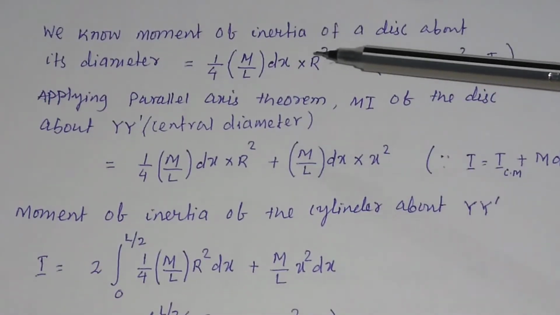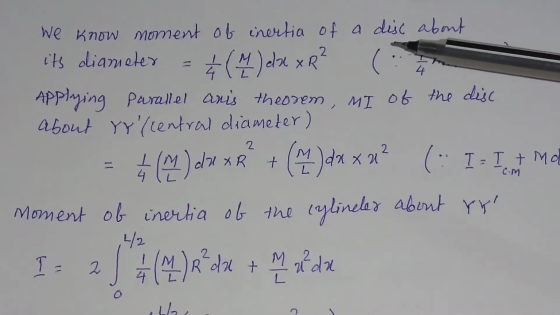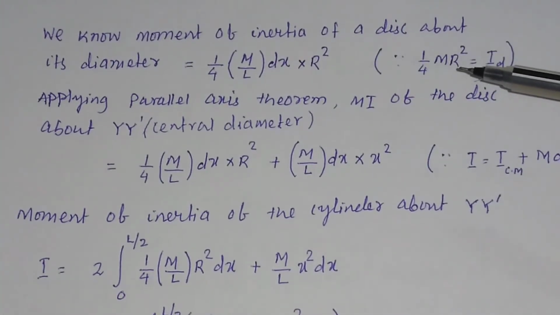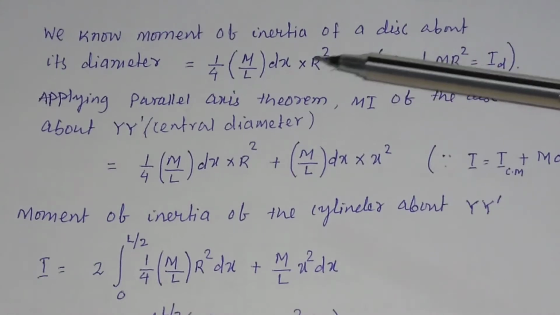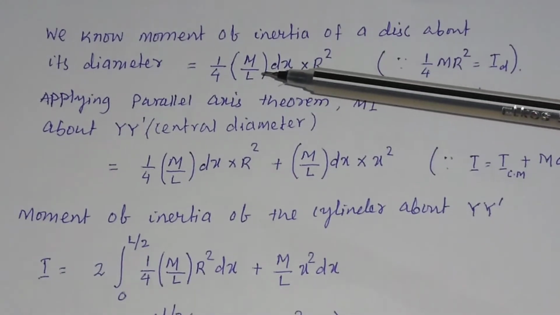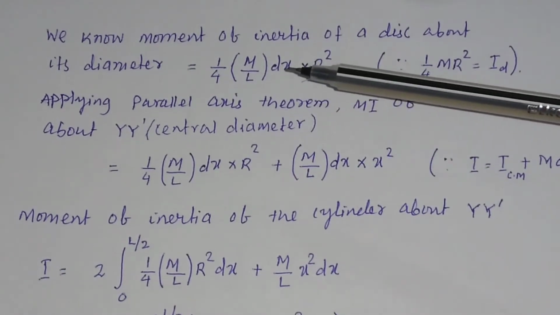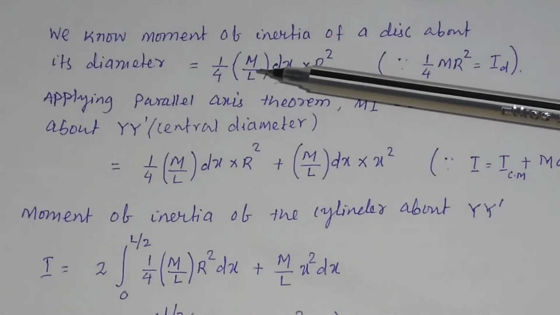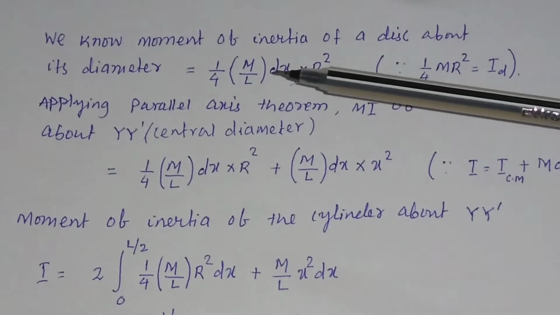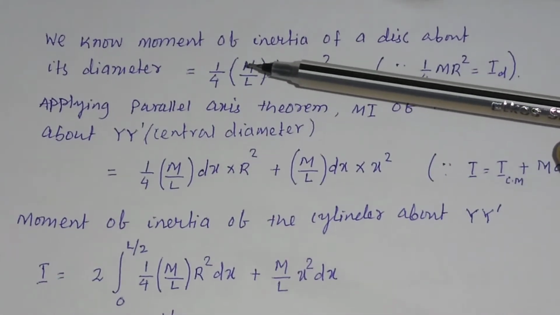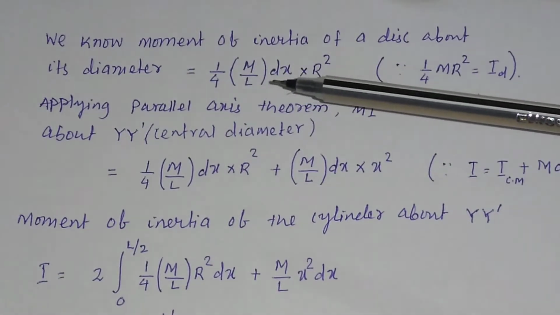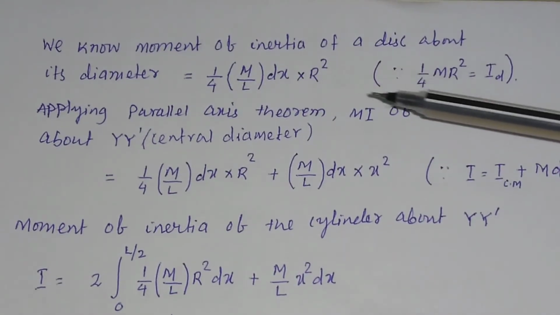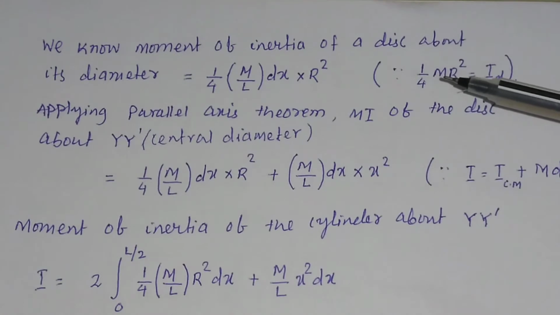And we know that the moment of inertia of a disc about its diameter is equal to 1 by 4 mr square. Here the mass of the disc is equal to m by L into dx, and the radius is equal to r. So the moment of inertia of the disc about its diameter will be equal to 1 by 4 m by L dx, this is the mass, multiplied by r square. You have to use this formula.